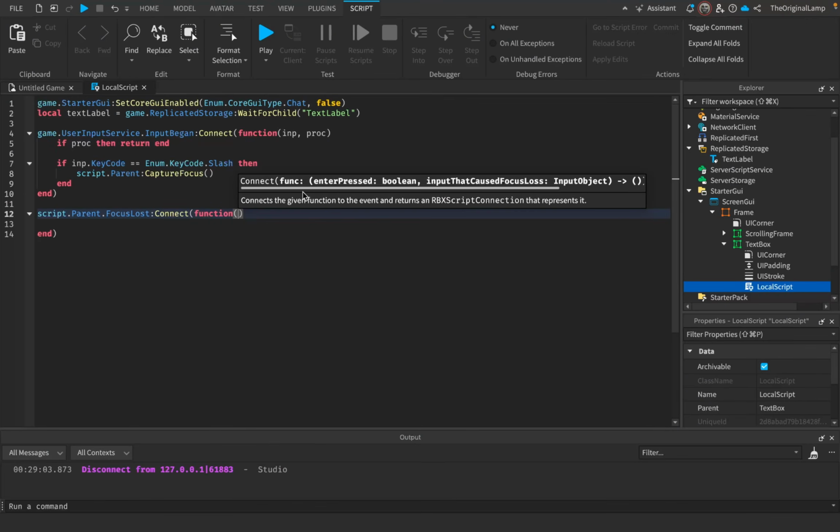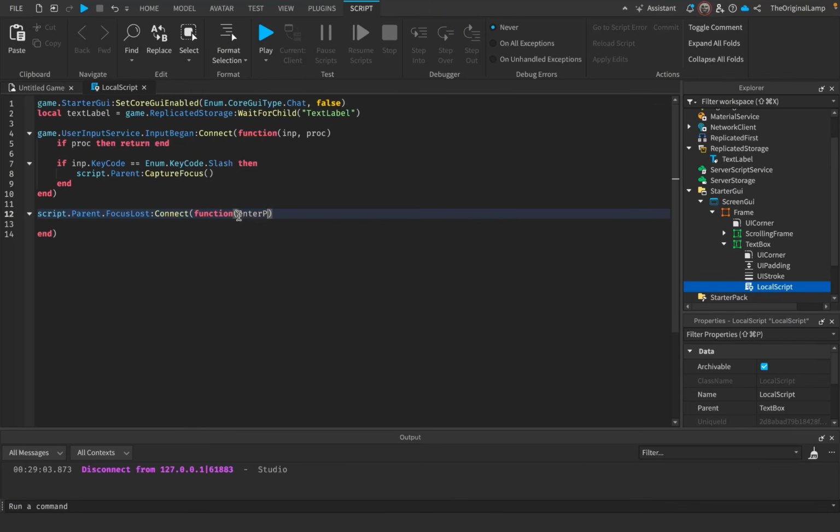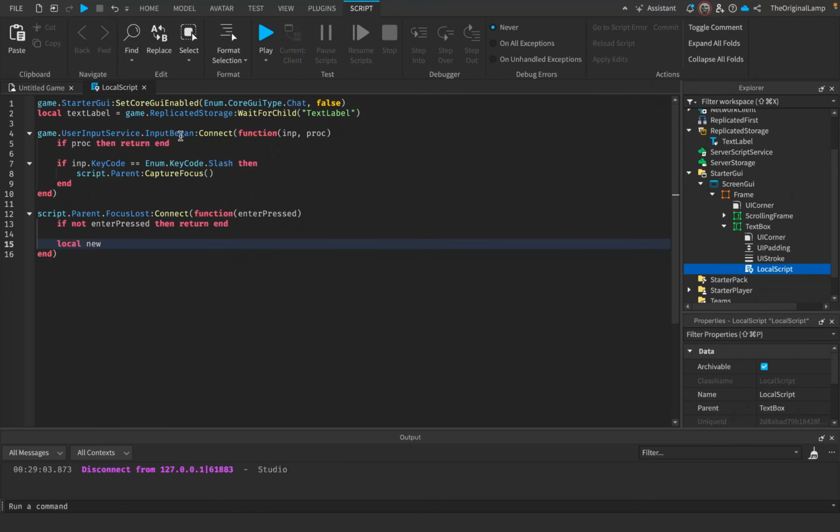And it's actually very convenient that Roblox provides us with this information. It gives us a true or false value for whether enter was actually pressed. So we can just call this enter pressed. If enter wasn't pressed, so if not enter pressed, we don't want to do anything. Otherwise, we want to clone this label. So I'll say new label is equal to text label clone.